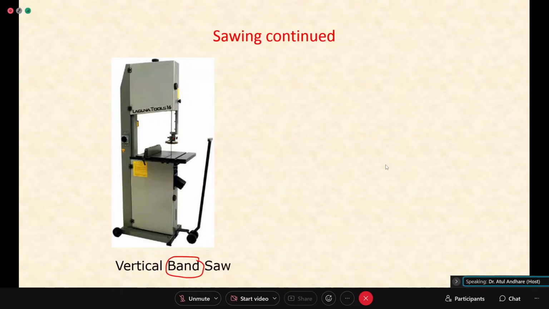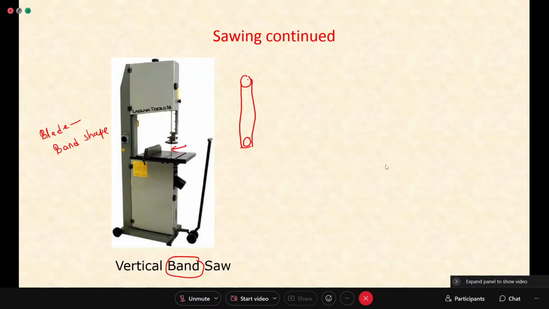In such shops you will find this kind of machine called a band saw, because the saw blade is in the form of a band. You will have one pulley on this side and one on this side, and on these two the blade is moving.